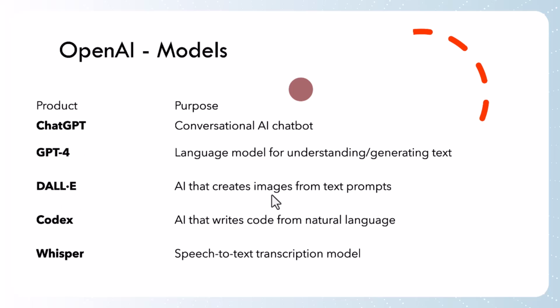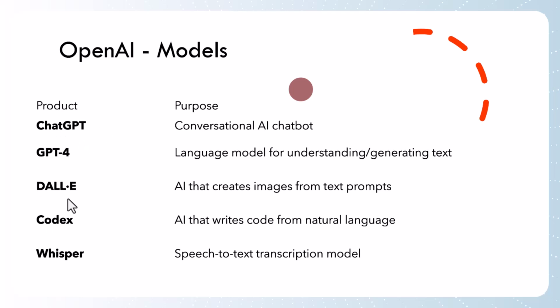So these models are responsible to generate and give you the text and images. We have another model, that is Codex. What is Codex? AI that writes code from natural language. And we have Whisper, a speech-to-text transcription model. That means whatever you speak, it will convert into text and give it to you. So GPT-4, DALL-E, Codex, Whisper, all these models are developed by OpenAI.